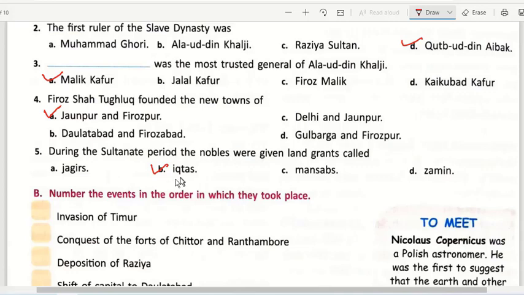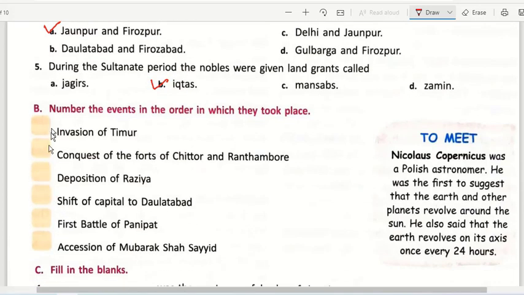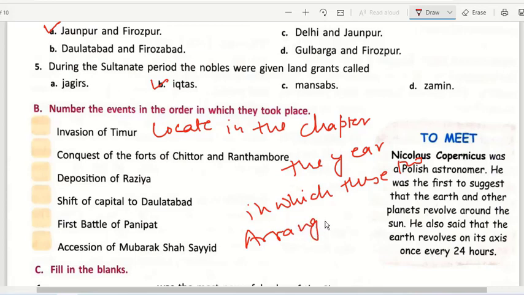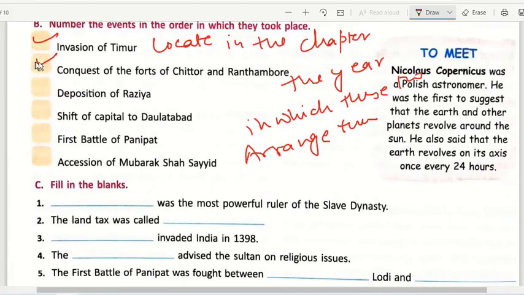Okay, all right. For section B, you will be doing it by yourself. You have to locate in the chapter the events, and the year in which these events took place, and then arrange them accordingly. So whatever is the order of the events that took place, you will find everything, then you will be writing 1, 2, 3 in front of them. If you have any problem, then we can discuss them in the class also.